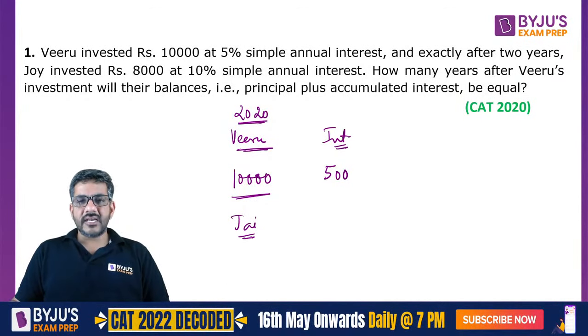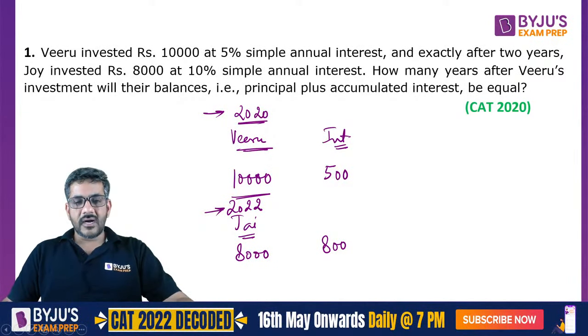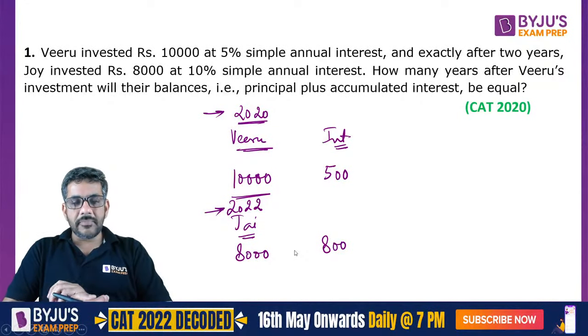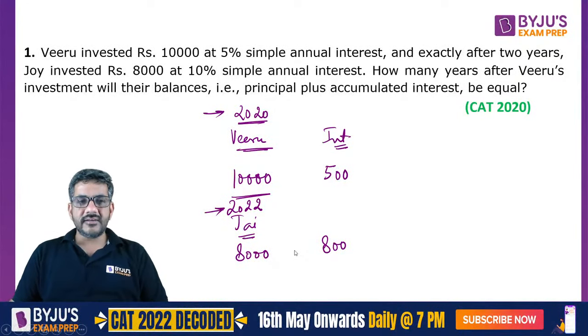He invested exactly after 2 years. So Jay invested in 2022, right? Jay invested in 2022. He invested a total of 8,000 rupees at 10% simple interest. So can I say he is getting an interest of 800 rupees every year? I hope this is clear, right? Jay is getting 10% simple interest, so he is getting 800 interest.